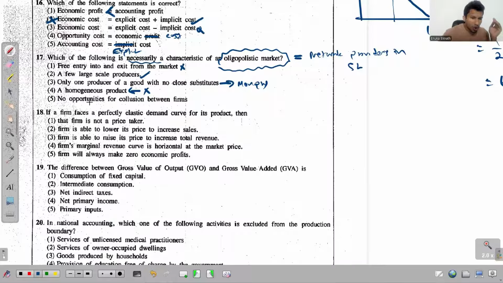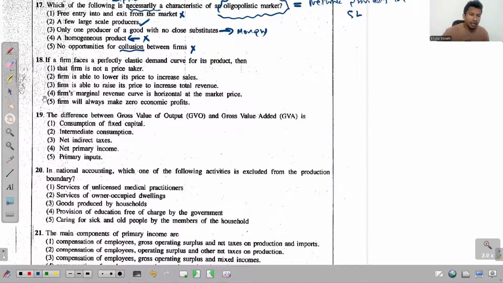The fifth one, no opportunities for collusion between firms. Collusion between firms means the agreements between firms. Now we know that in oligopolistic markets, we have a strong interdependency among the firms. So there may be chances where they have different agreements between firms when it comes to their competition or maybe pricing related issues, right? They can have different agreements. So this one says there's no such opportunities to have agreements. No, it's wrong there.